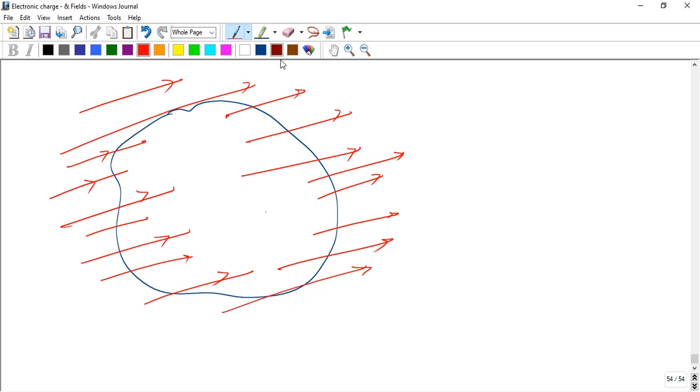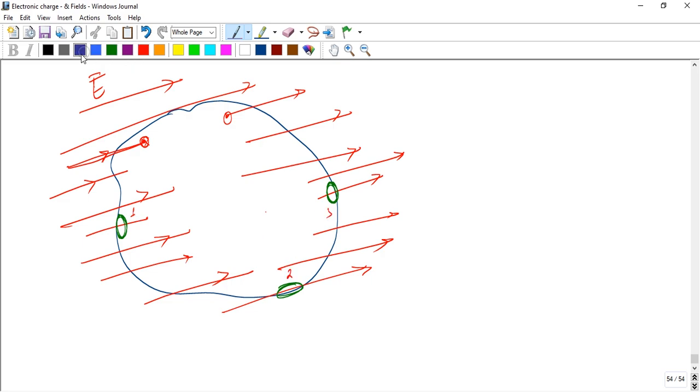Now we consider three surfaces here: surface 1, surface 2, and surface 3. The electric field goes in that direction, piercing. If it goes in through the surface, that is piercing inward, and if it goes out, that is piercing outward. So see that carefully and consider the areas 1, 2 and 3.